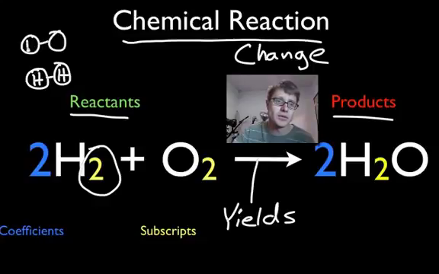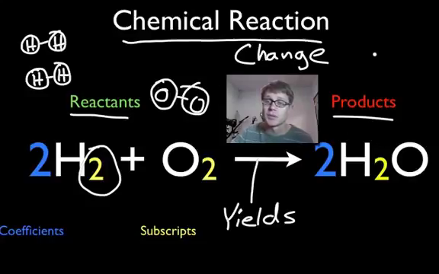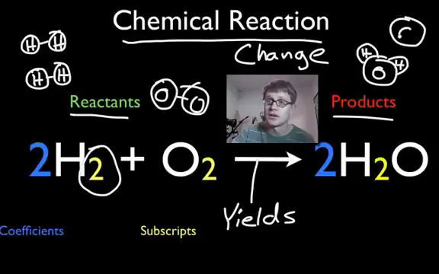And so on the left side, we've got 2 molecules of hydrogen gas, but each of those molecules are made up of 2 atoms of hydrogen. If we look over here at the oxygen, I'll draw that a little bit bigger. Oxygen attached to itself, there's 2 oxygen atoms, but there's only 1 molecule of that. And so now let's look at the product. Well, if we look at the product over here on the right side, we're going to have 2 waters. So water looks like this. It's got a hydrogen and a hydrogen. It's got another water here, hydrogen, hydrogen.